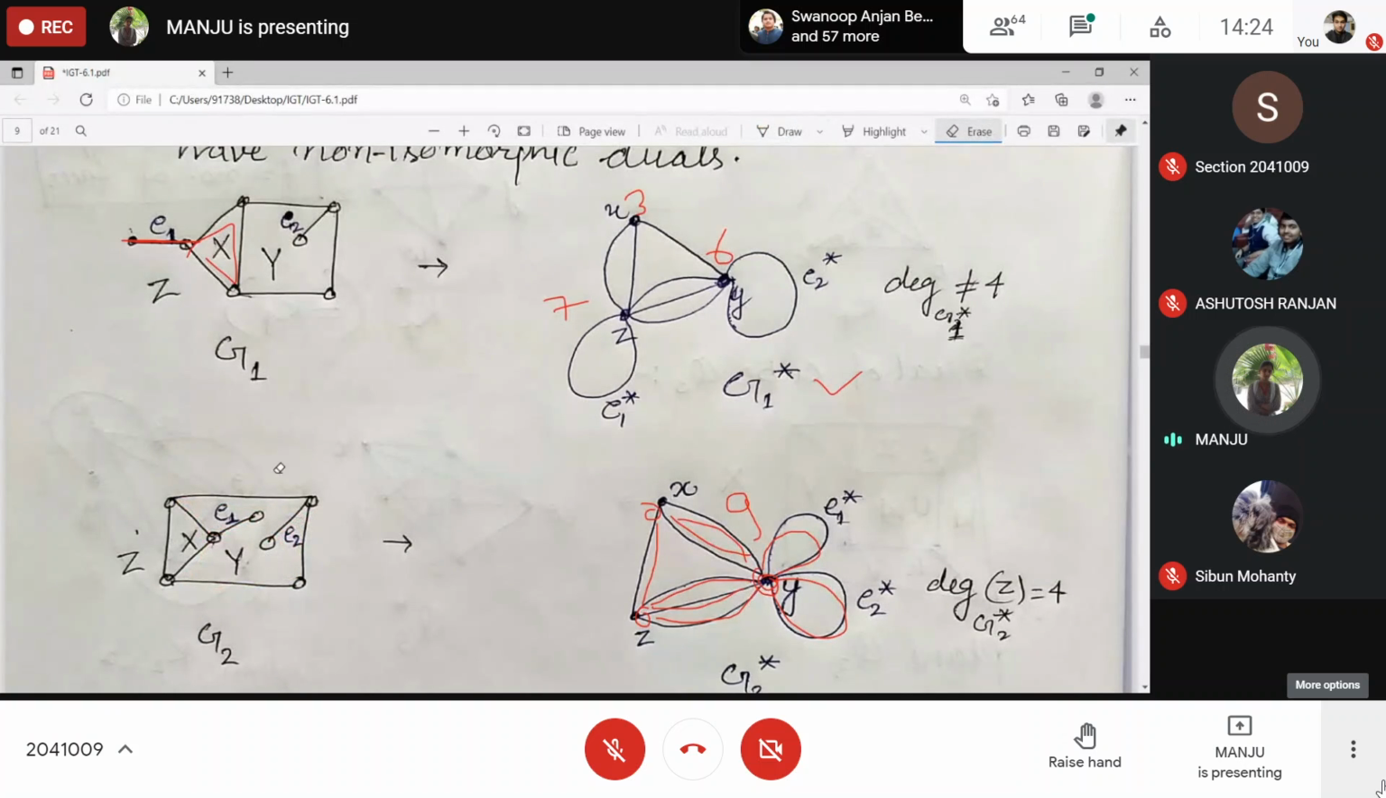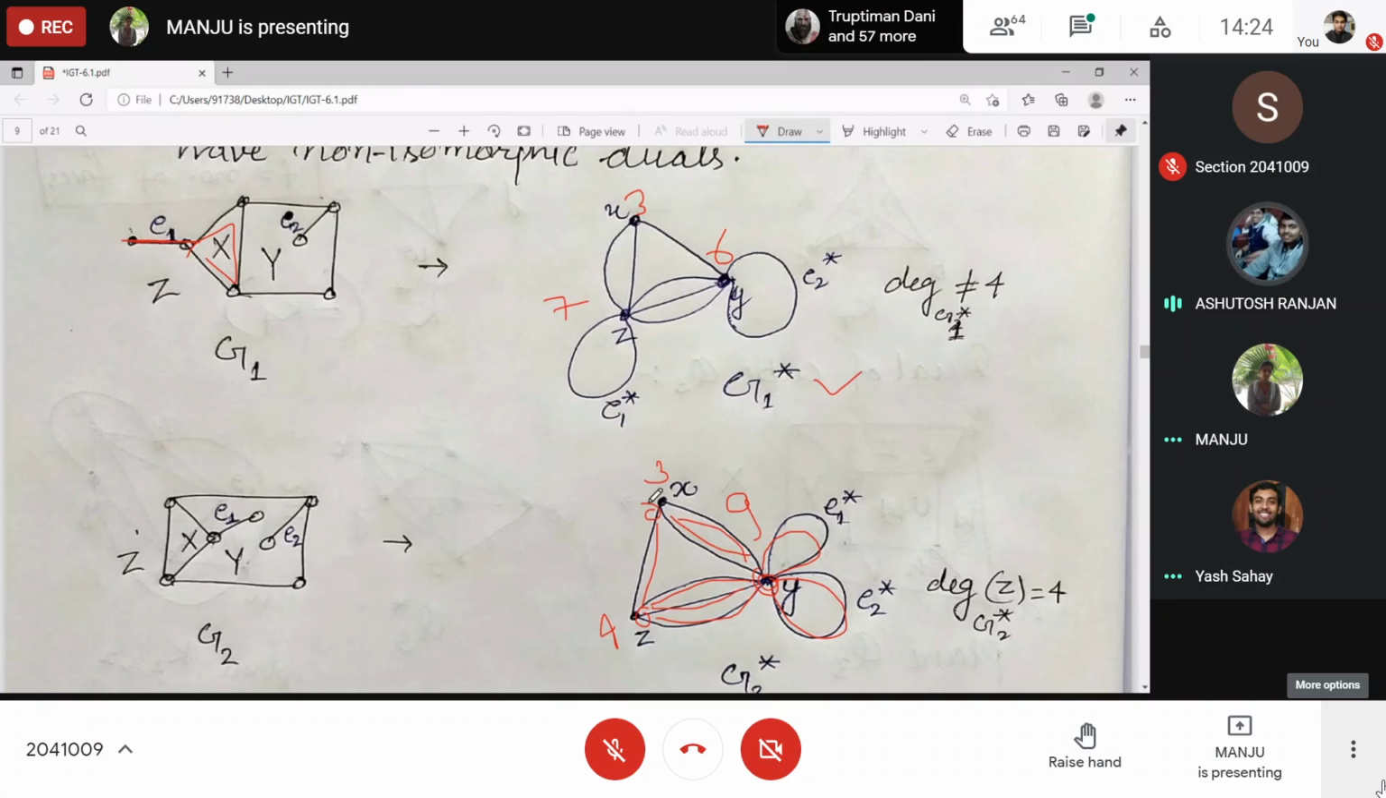What about Y? 4. So the degree, ma'am, is 4. Then Z is 4. Y is 6 or 9? Ma'am, Y is 9. Z is 4 and X is 3. Clear? Z is 4. This one, we have closed it.